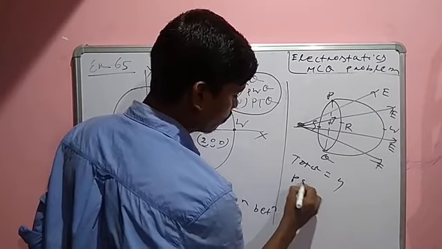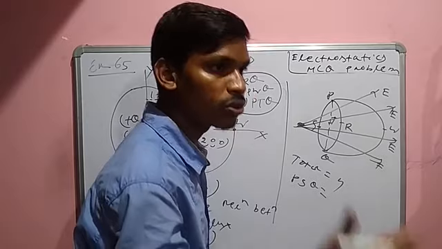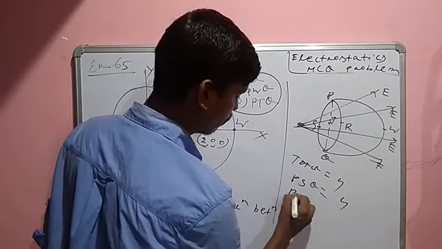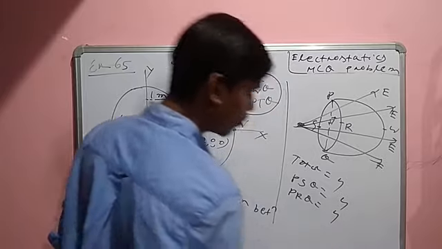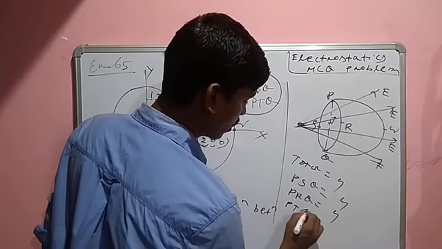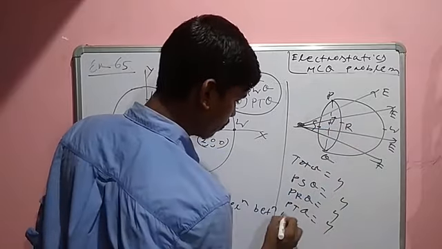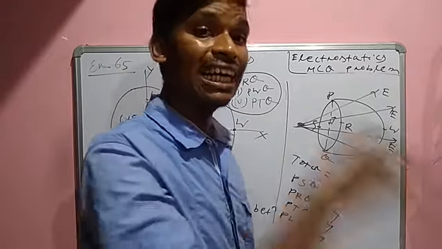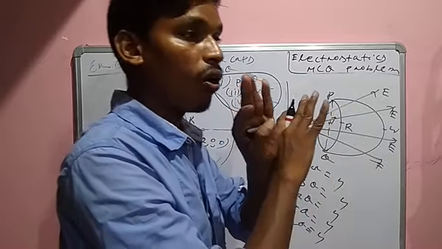PSQ: how many lines of force? The number of lines of force crossing through PSQ is 4. Similarly, the total lines of force crossing through PRQ is 4. Through PTQ, 4. Through PWQ, 4. That means the amount of lines of force is constant. That means the flux linked to PSQ, PRQ, PWQ, PTQ is always constant, the same.